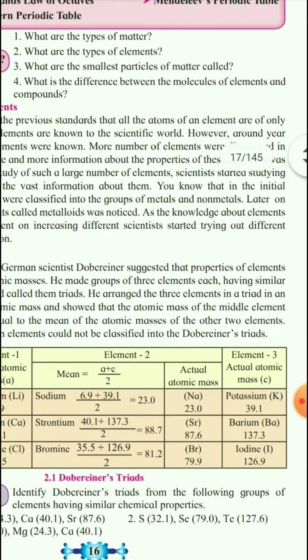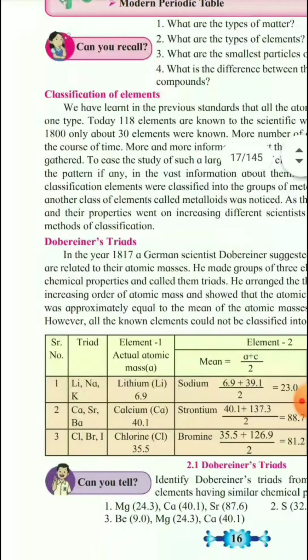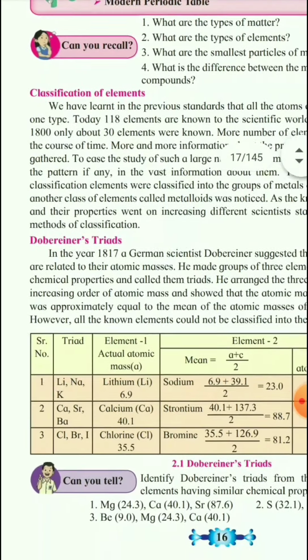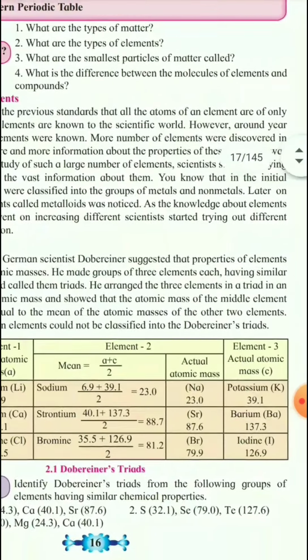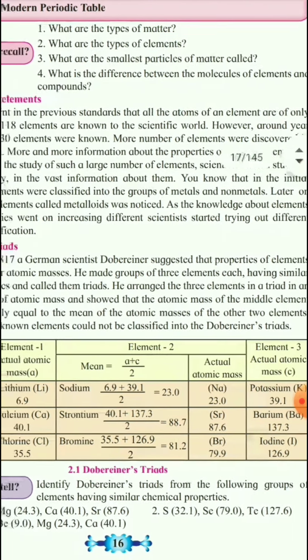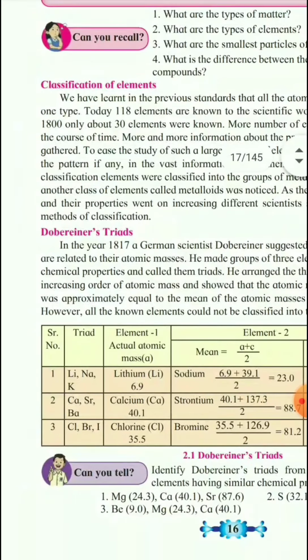As the knowledge about elements and their properties went on increasing, different scientists started trying out methods of classification.